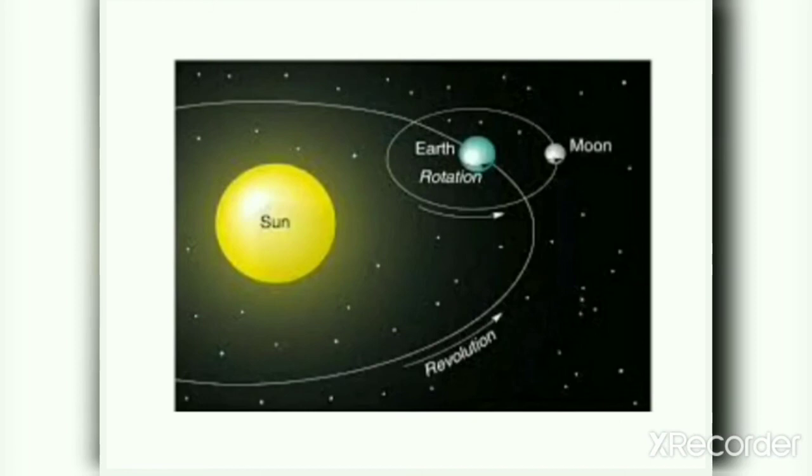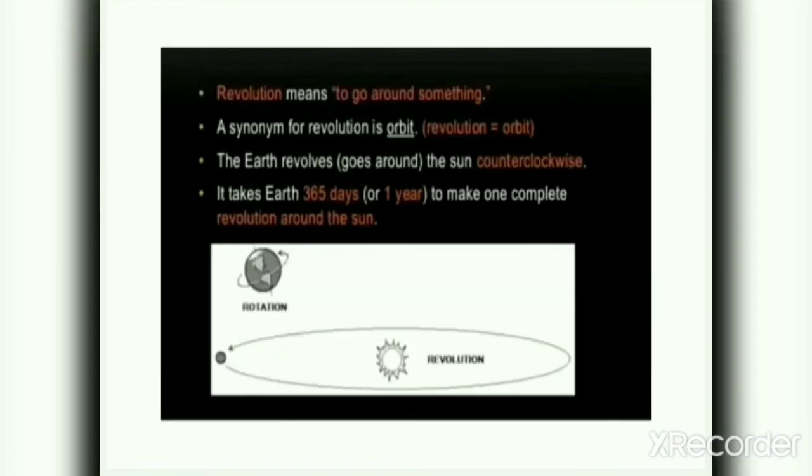Now let's revise about the revolution. Revolution means to go around something. A synonym for revolution is orbit. The earth revolves, goes around the sun counterclockwise. As the earth rotates on its own axis, that is also counterclockwise, and the earth revolves around the sun, that is also counterclockwise. It takes 365 days or 1 year to make one complete revolution around the sun.